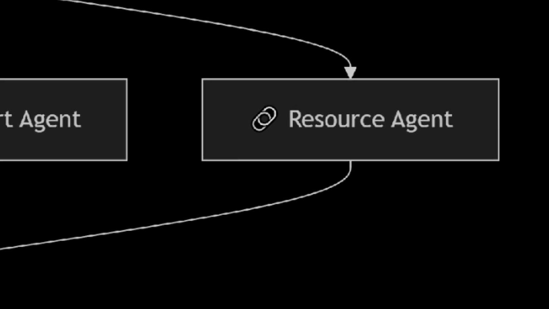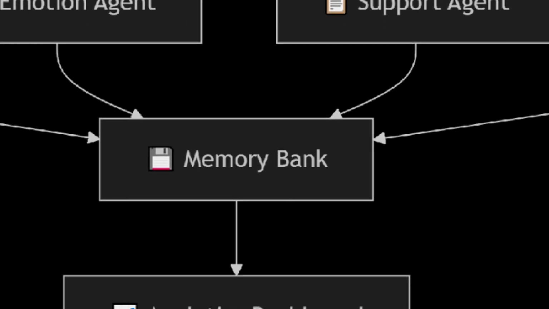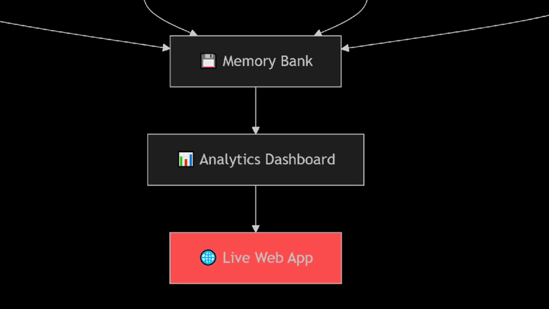All the agents store and fetch information from the memory bank. Finally, all this data flows into the analytics dashboard, and the entire system powers the live web app. This creates a responsive, intelligent, and safe AI support ecosystem.